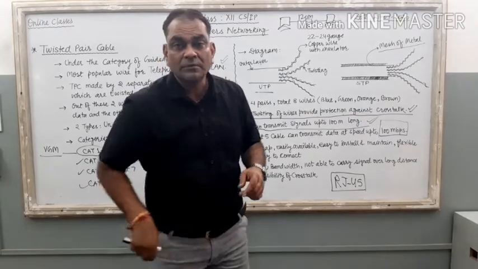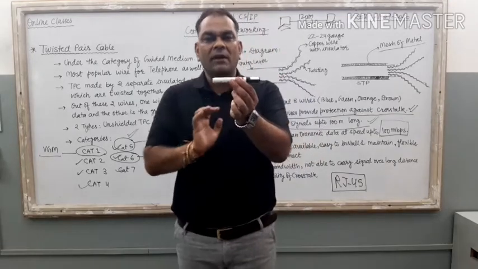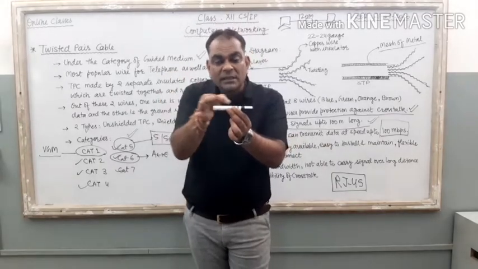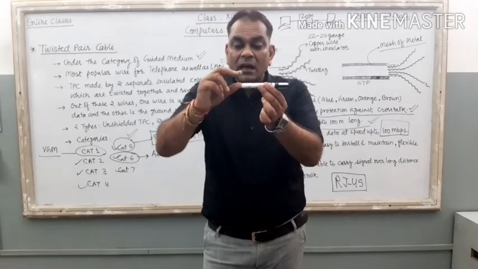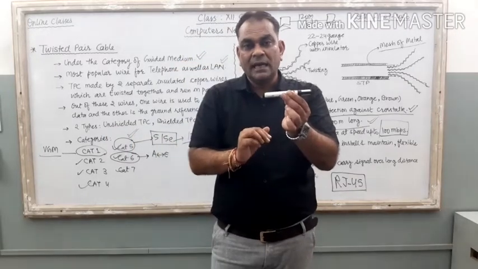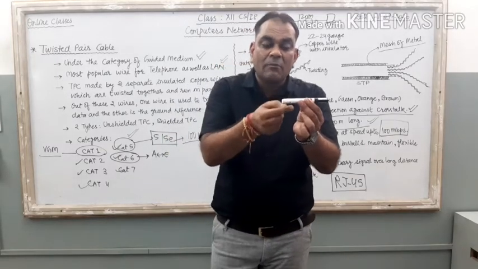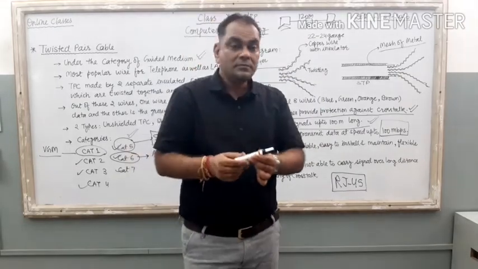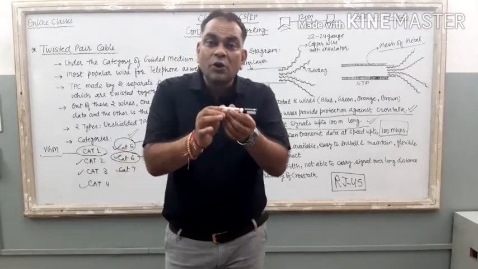Now, what is this crosstalk? Just take one example. Suppose it is a copper wire, and I want to supply current using this wire. The current traveling inside the wire creates a small circular electromagnetic effect around the wire. A supply of electricity produces electromagnetic waves with the outer layer of this wire. This electromagnetic effect is known as noise.